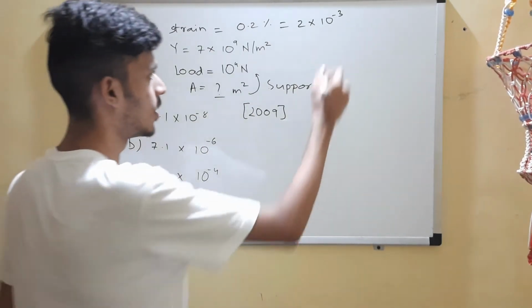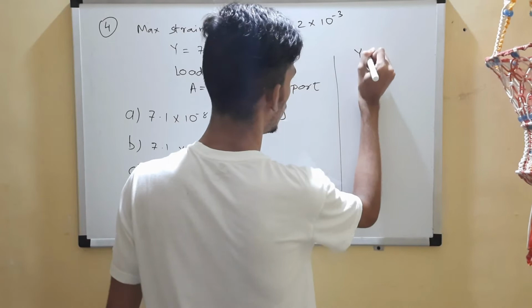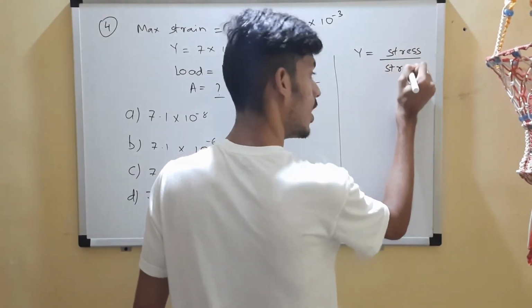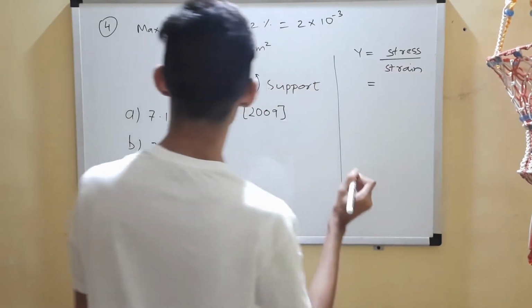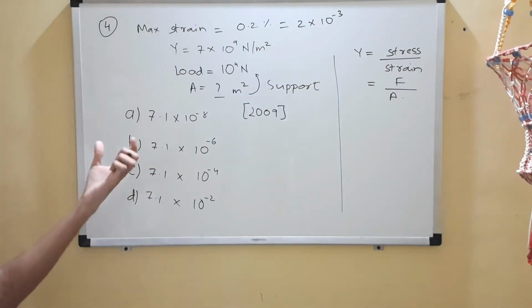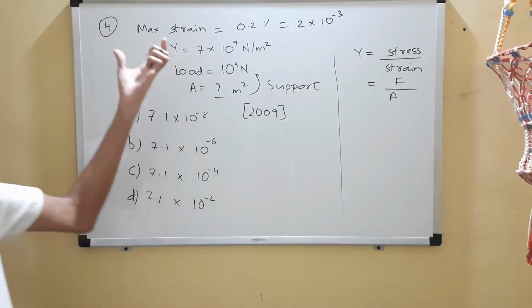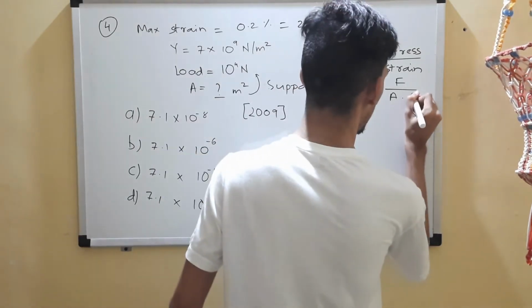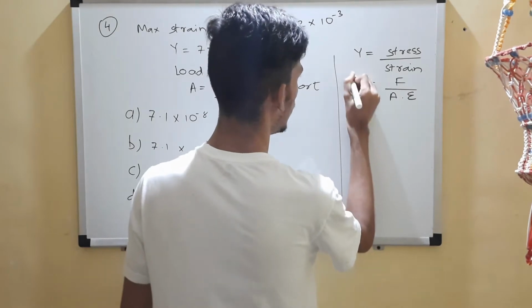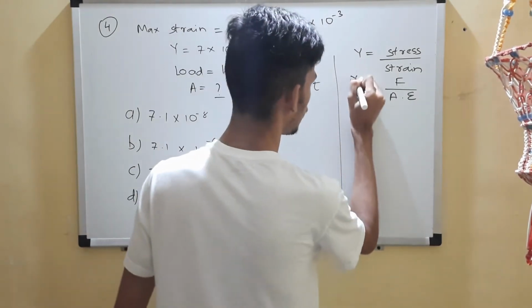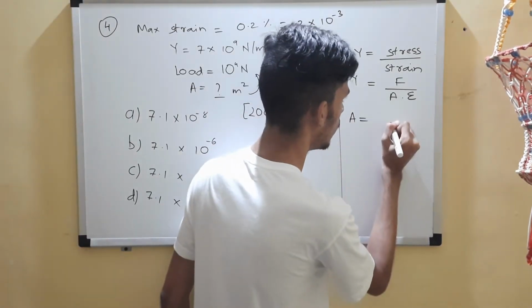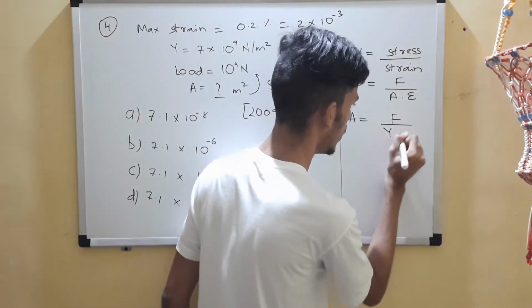Again a simple question, because we are going to use Young's modulus is stress by strain, or you can sing the same song again, FL by A delta L, right? So stress is force by area, and since now we don't have delta L and L given, strain is directly given. So I'll just substitute a letter for it, E. Strain is E. Y over here on the left hand side. Now since we want to find area, let's get it to the left hand side. What will we get? F by Y into E.